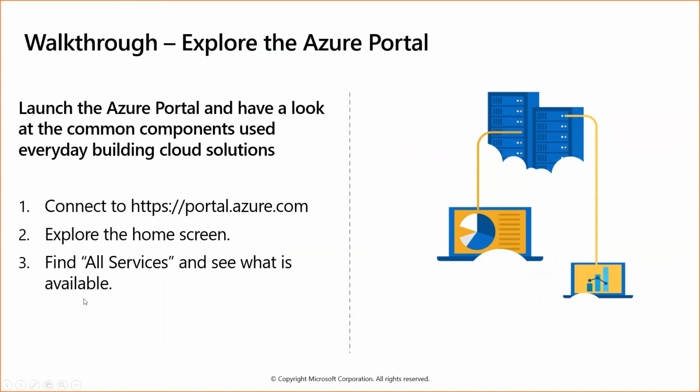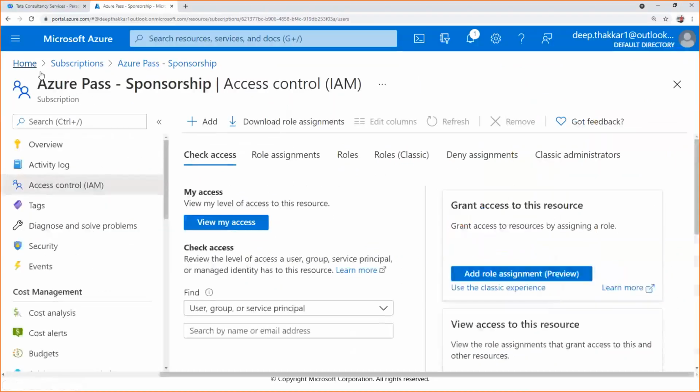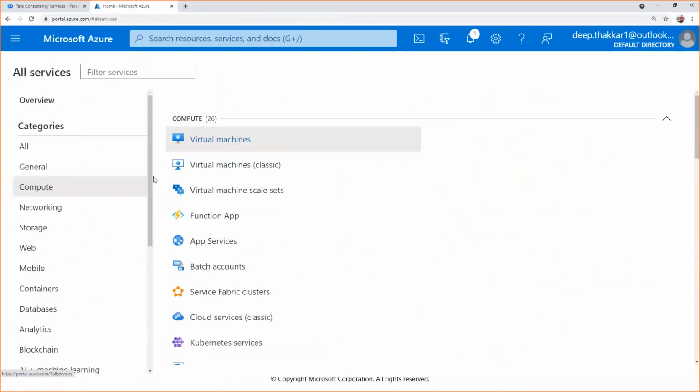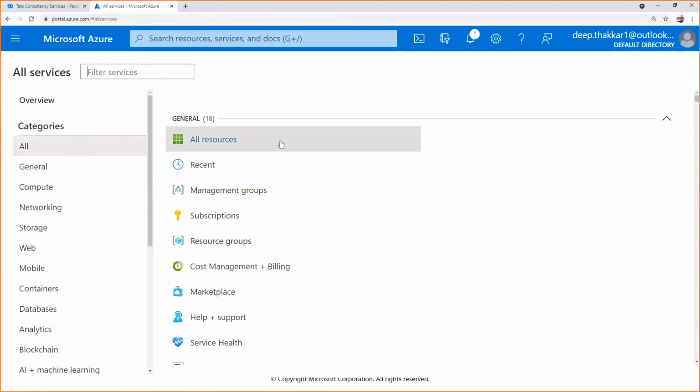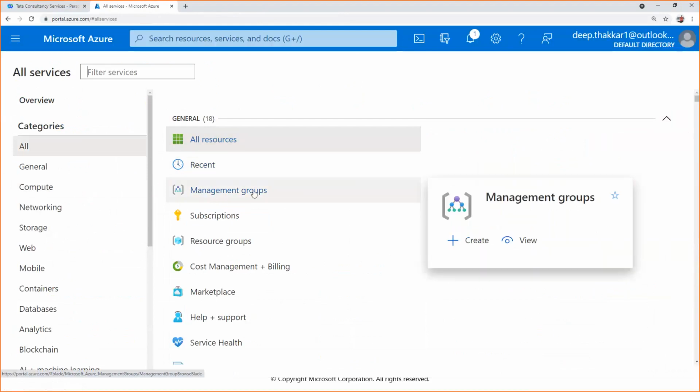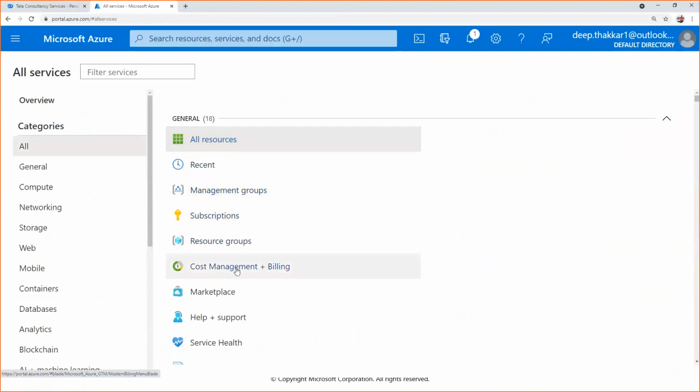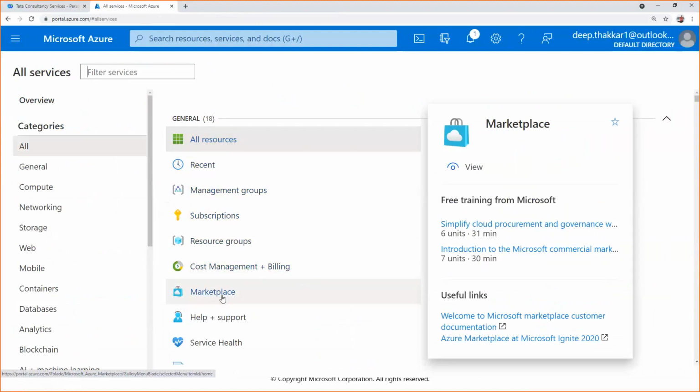If you click on all, you can see all resources, recent, management group, subscriptions, resource group, cost management and billing, marketplace. Like we have the Android store and the iPhone app store, similarly we have something called Azure Marketplace.